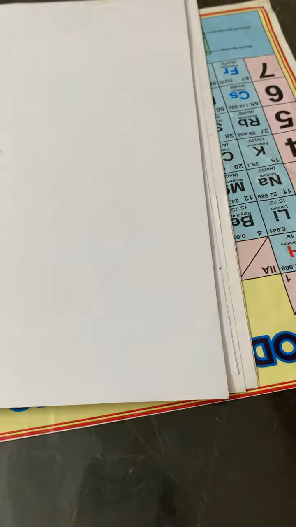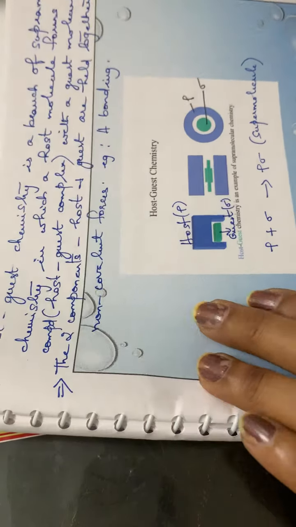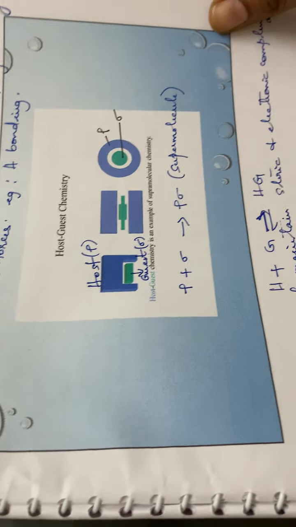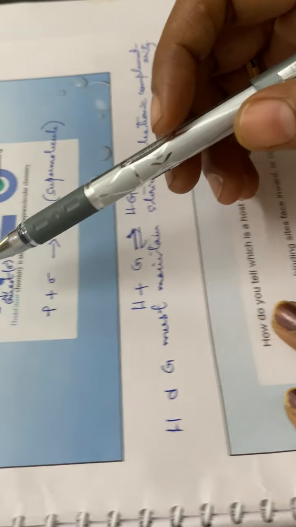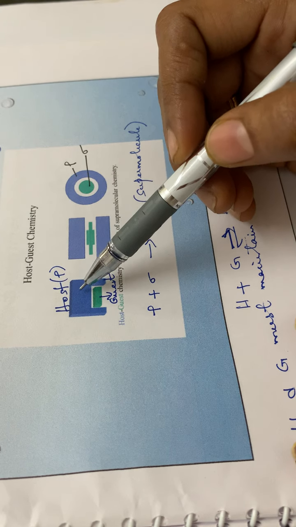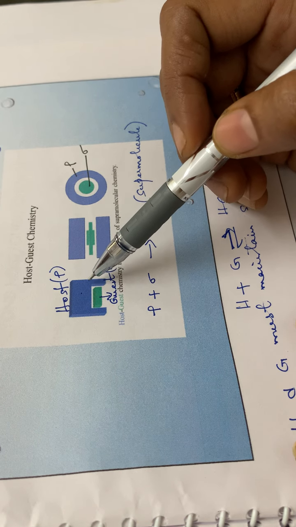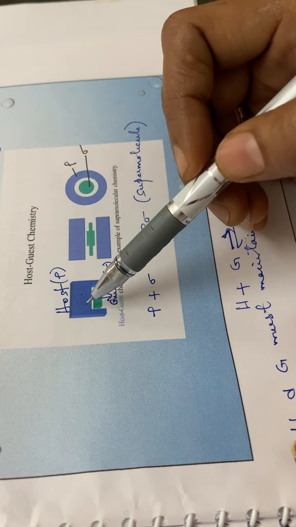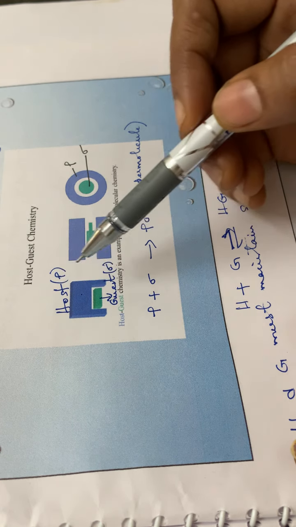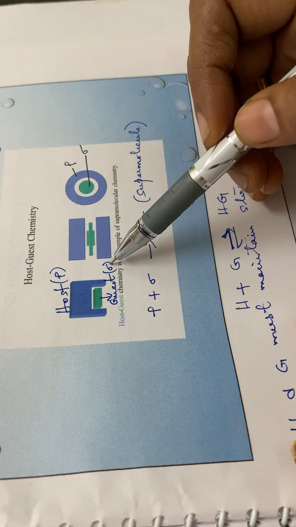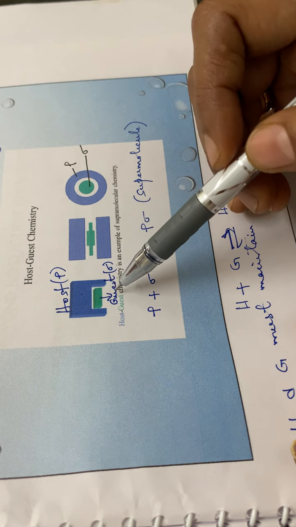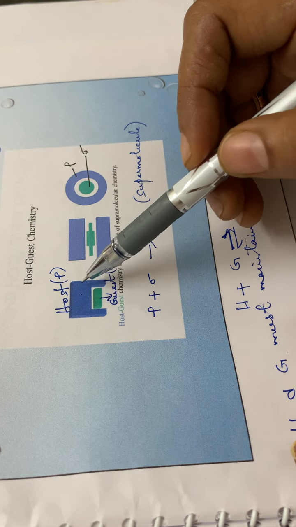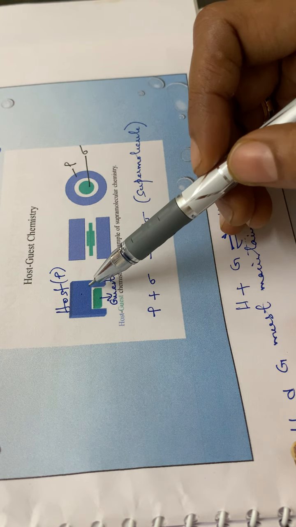You just remember the key, lock and key. Okay. So this we had seen. See another guest host chemistry. See, this is the host molecule. This blue color is the host molecule and this green color is the guest molecule. Okay. So the host molecule represented by rho and the guest molecule represented by sigma. So this guest is perfectly fitting into the host molecule. See, it is perfectly fit.